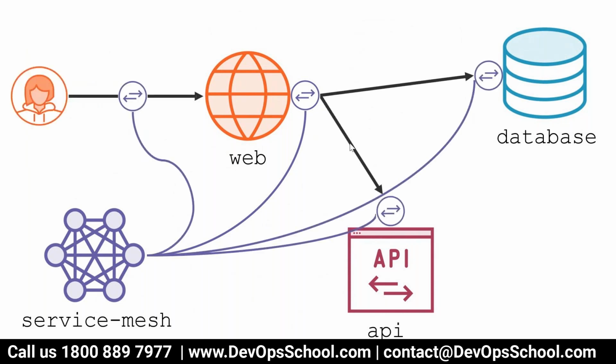Look at this here. Service mesh can manage traffic from the user to the front end to the database, between any endpoints and stuff like that. Everywhere you can add the service mesh, and that will control your traffic. Are you able to understand at the high level, all of you? Any questions?